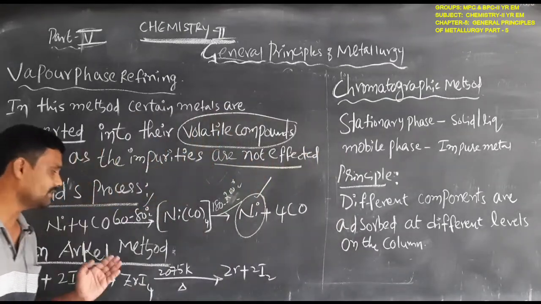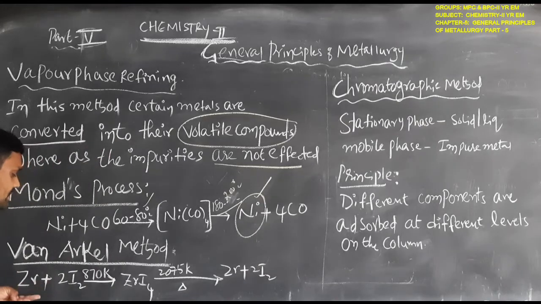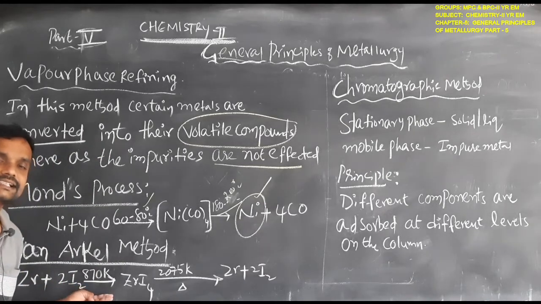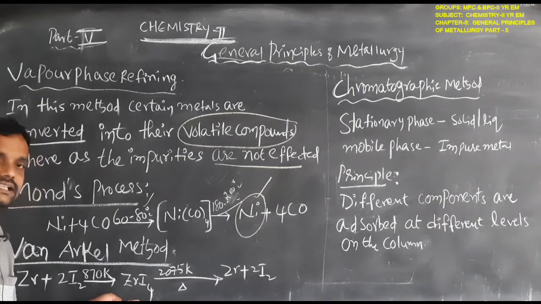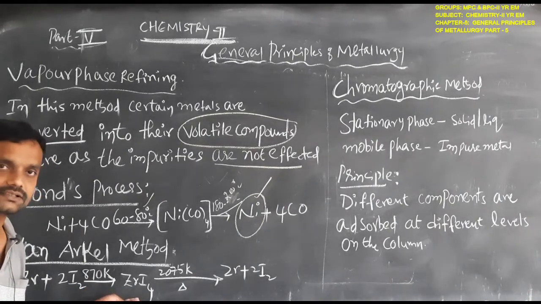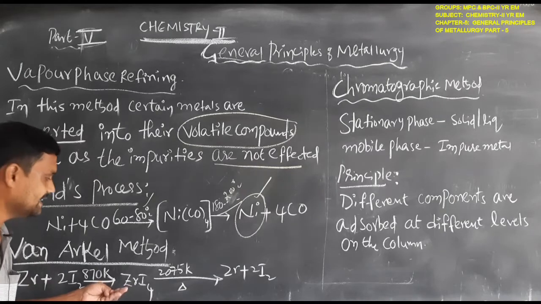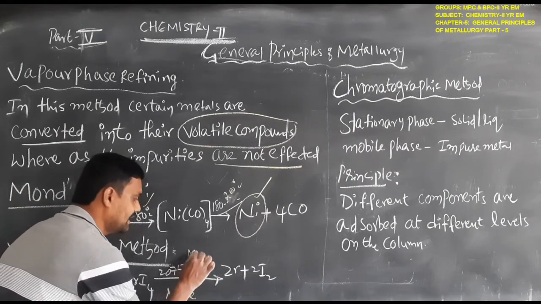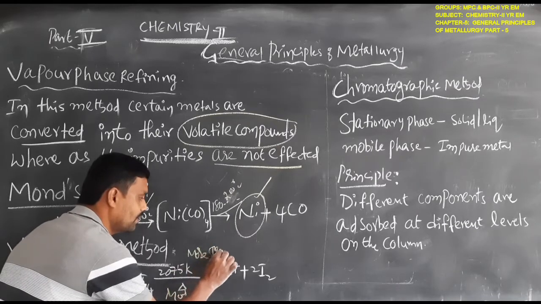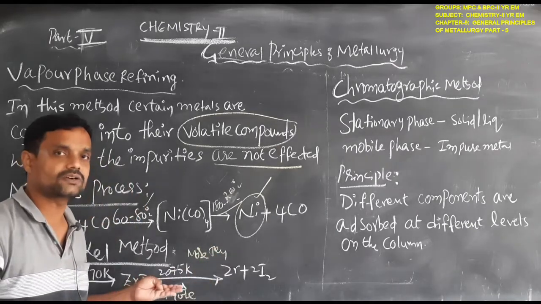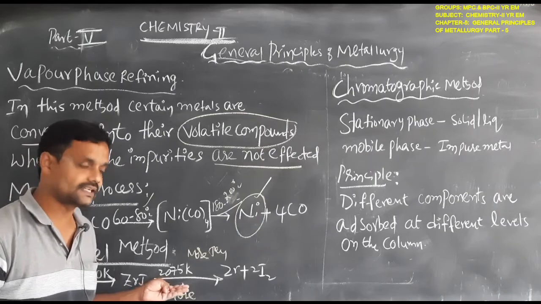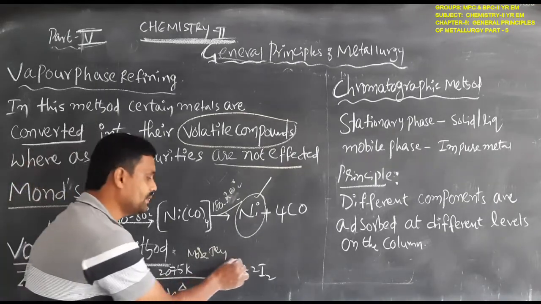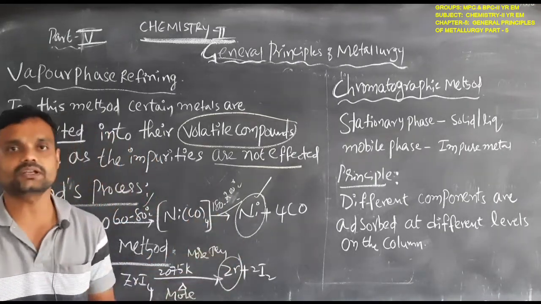In the Van Arkel method, impure zirconium reacts with iodine, heating at 870 Kelvin, and we get the intermediate compound zirconium iodide. Again this is heated to a higher temperature, nearly 2075 Kelvin, and then we get pure zirconium.